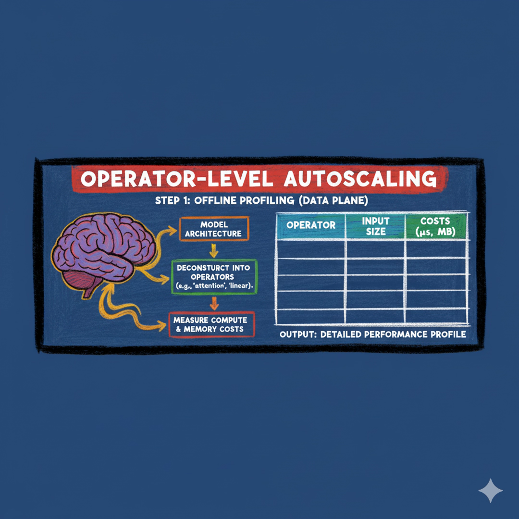So what are the actual consequences of model-level scaling completely ignoring this internal map? There are two big ones that just kill efficiency. First, it is way too coarse-grained. Meaning you scale everything at once. Everything. The heaviest attention layer and the lightest normalization step all get scaled up uniformly. So if a really long prompt only stresses the attention operator, you're still wasting cycles and memory replicating all the other parts that were never the bottleneck.